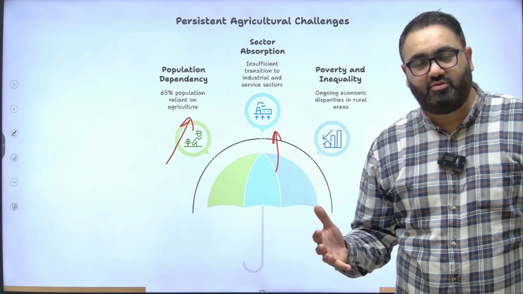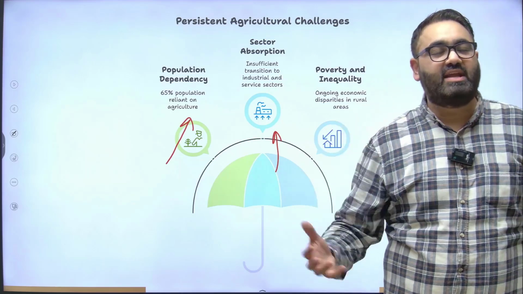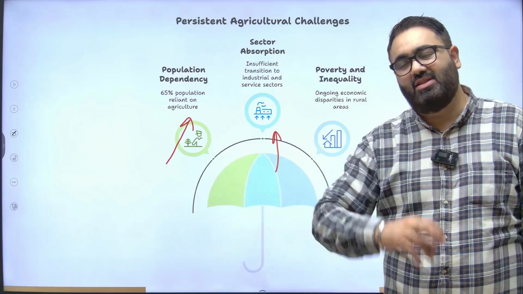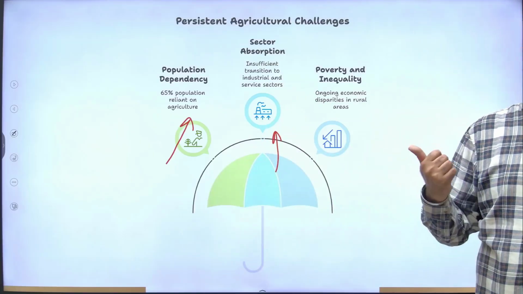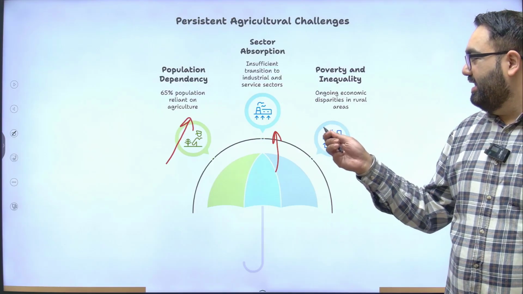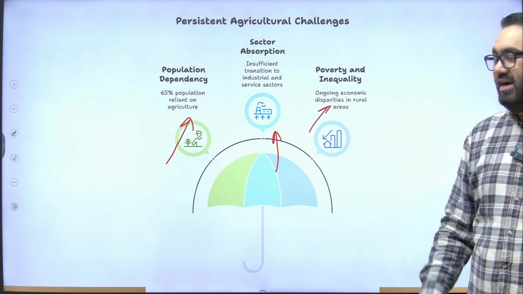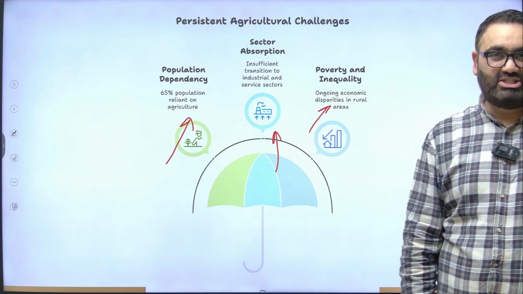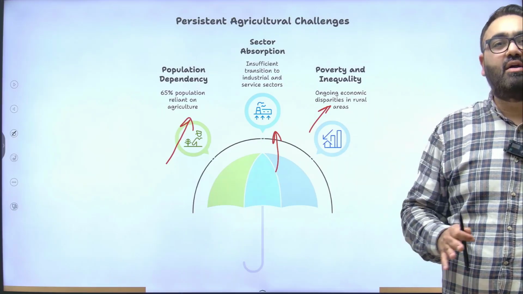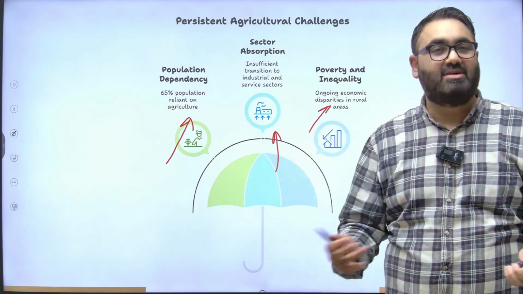Ideally, the approach for any society would be that people who are engaged in agriculture should gain more skill and transition to the formal services or industrial sector. That has not been the case here. There is also a problem of poverty and inequality. There is disparity in the rural areas, which the government has to focus on, because again, farmer is one generic word, but it's not that all the farmers are the same.